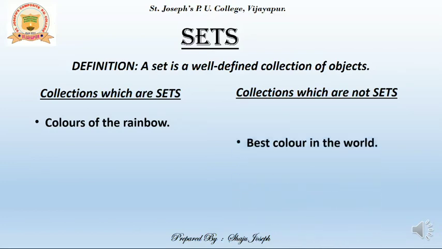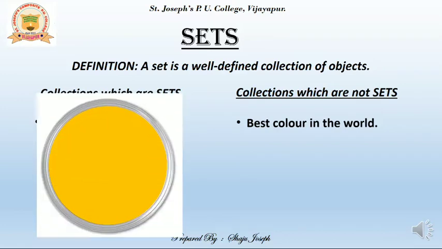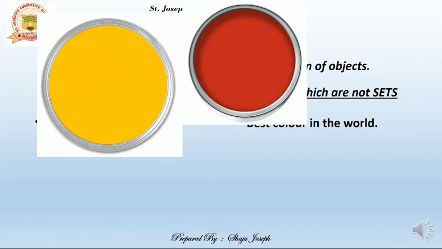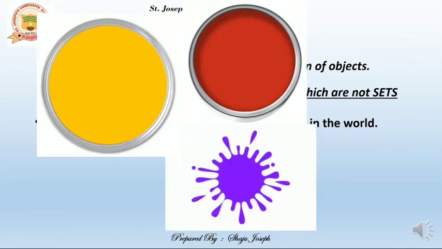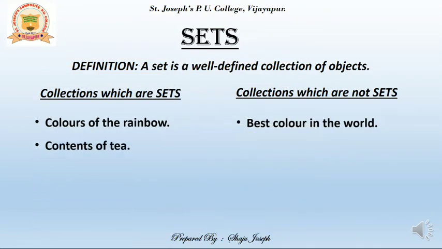Reason, let us discuss. First, the best color in the world. When I say the best color, each person will have their own choice. One says yellow, somebody else says red. One more person, if you ask, says blue. So the answer may not be the same all the time. That means it's not a set.